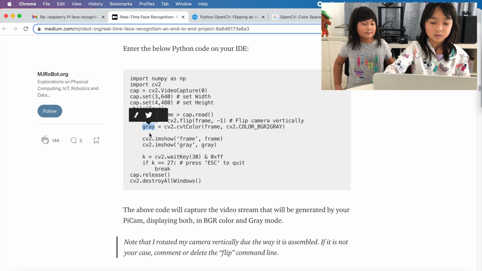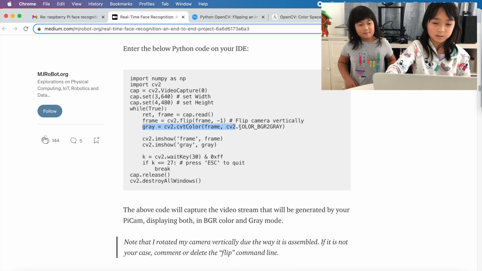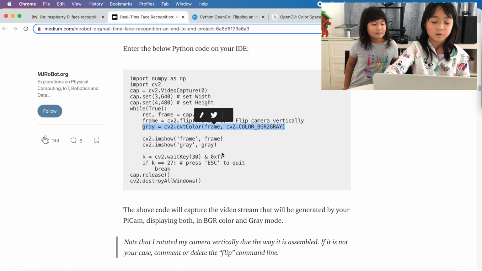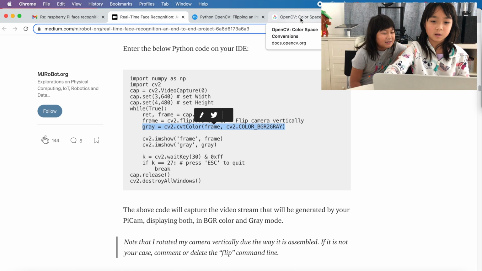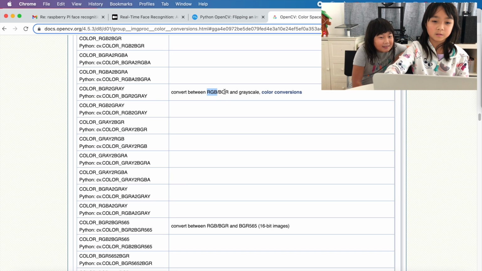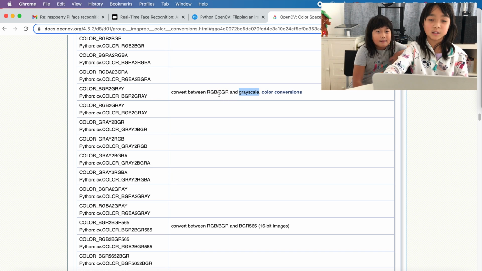And this code line is basically converting the images that we used from BGR into grayscale. In our last LED video, we were using an RGB LED.